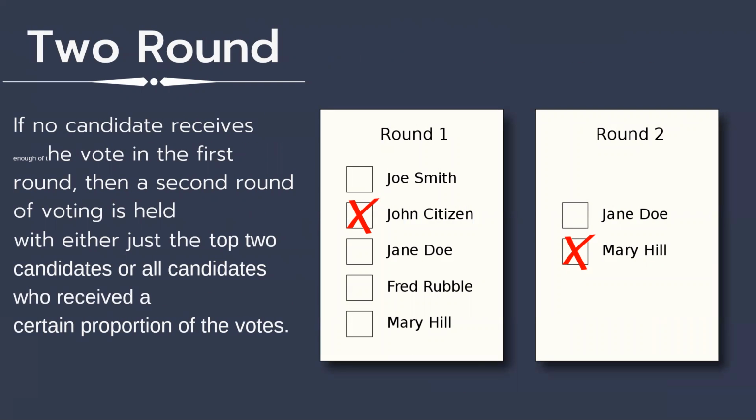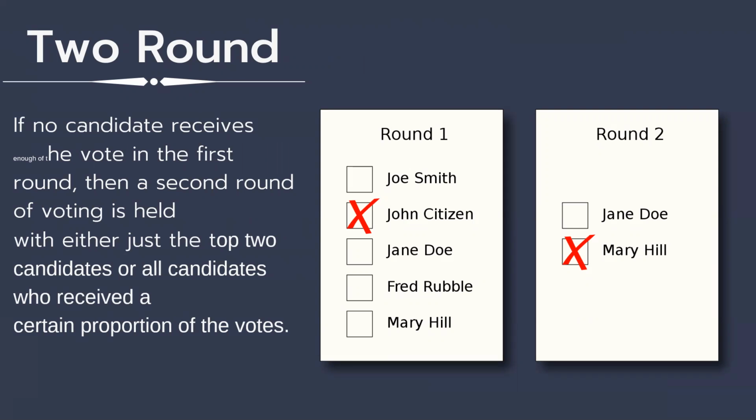The two-round voting system is when, if no candidate receives enough of the vote in the first round, then a second round of voting is held with either just the top two candidates or all candidates who received a certain proportion of the votes. Here in round one, there are five candidates: Joe Smith, John Citizen, Jane Doe, Fred Rubble, Mary Hill.